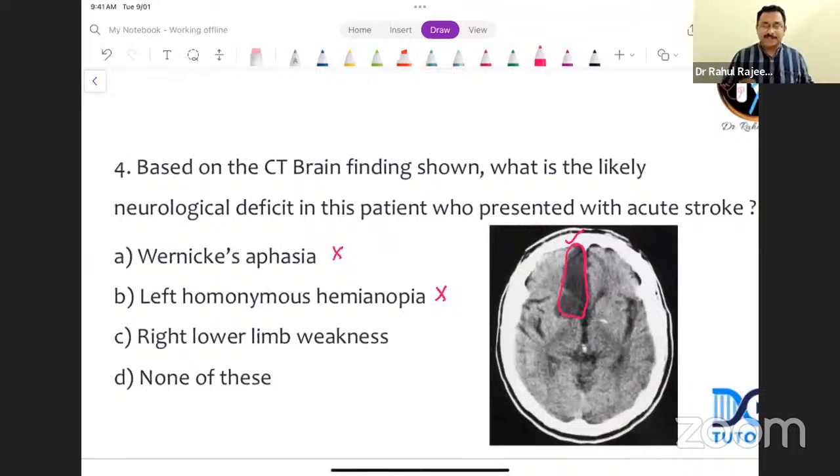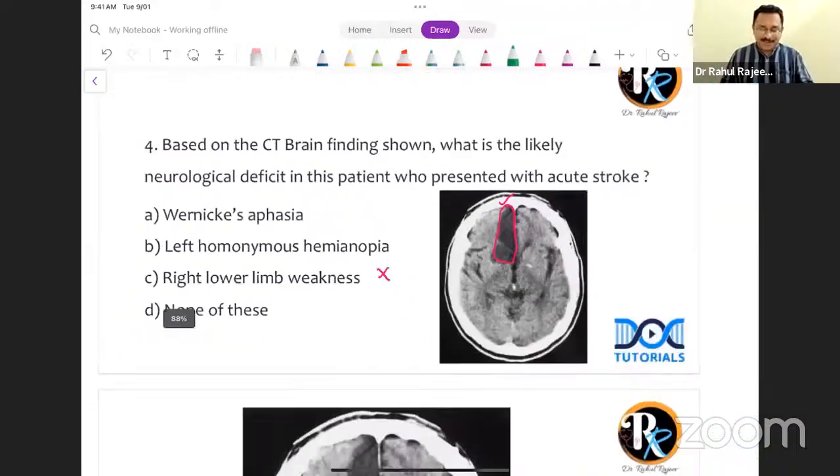Right lower limb weakness. Well, you can have a lower limb weakness, but remember, when you get a right ACA stroke, you are going to get a left lower limb weakness and not a right lower limb weakness. Can you just tell me how many of you got fooled by that option? Okay, you can answer in the comment section. So it is going to be option D, none of this.